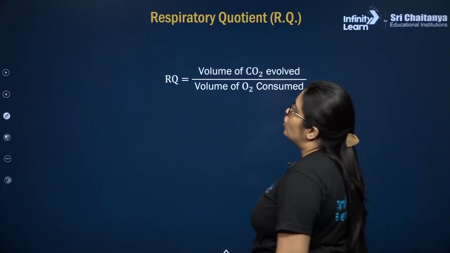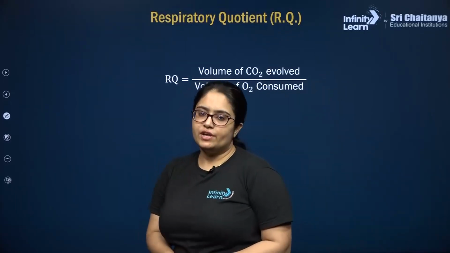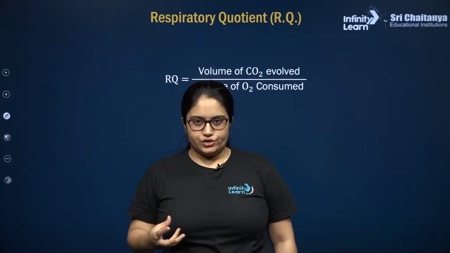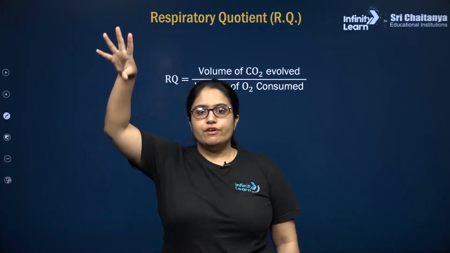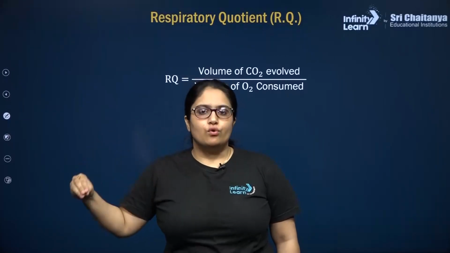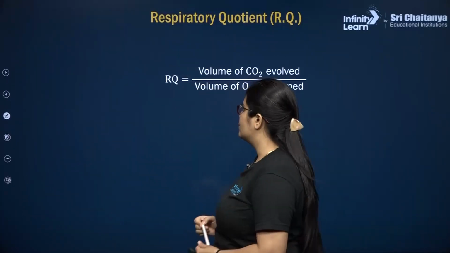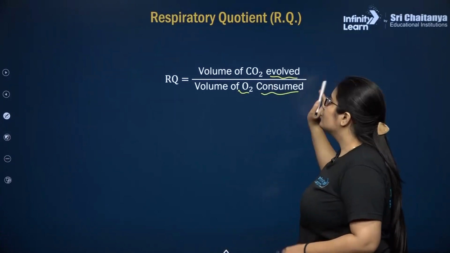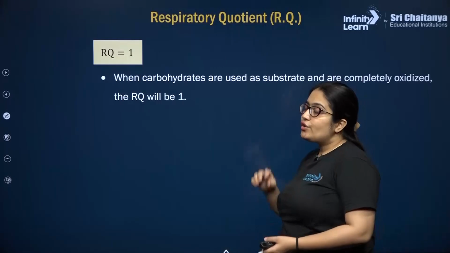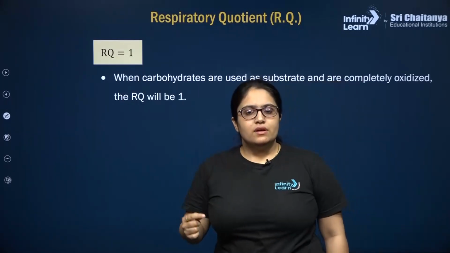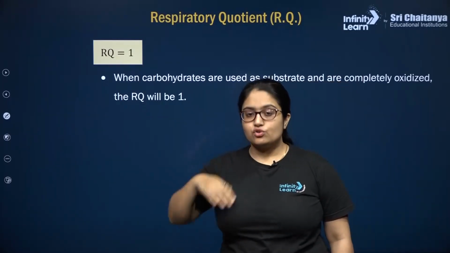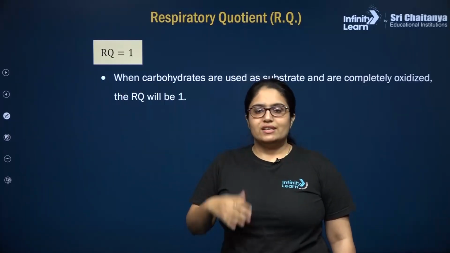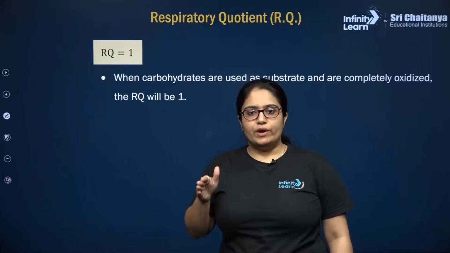So finally the last topic we will discuss in this class is respiratory quotient. So remember my dear students, this respiratory quotient is actually a ratio of volume of CO2 evolved divided by volume of O2 consumed during cellular respiration. So RQ equals volume of CO2 evolved over volume of O2 consumed during cellular respiration. Now you have to consider that the respiratory substrate has oxidized completely. So after complete oxidation of a particular respiratory substrate, its RQ value is going to vary.